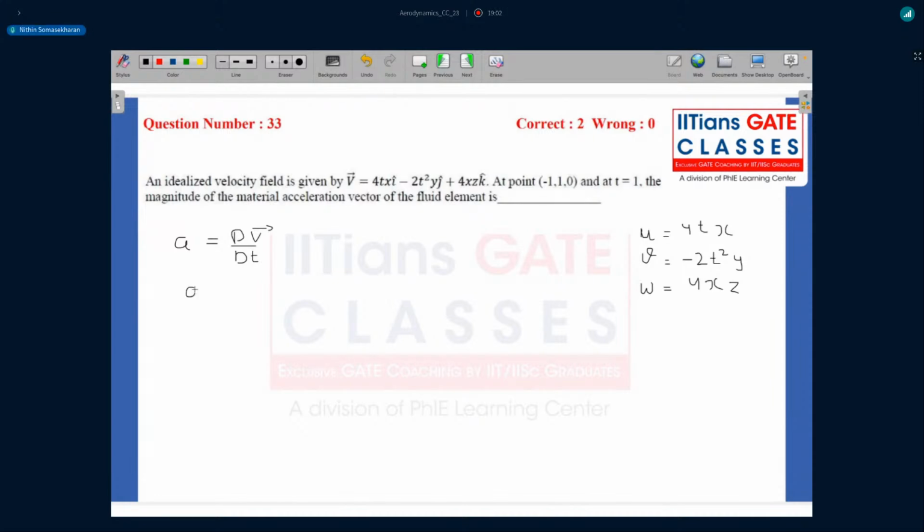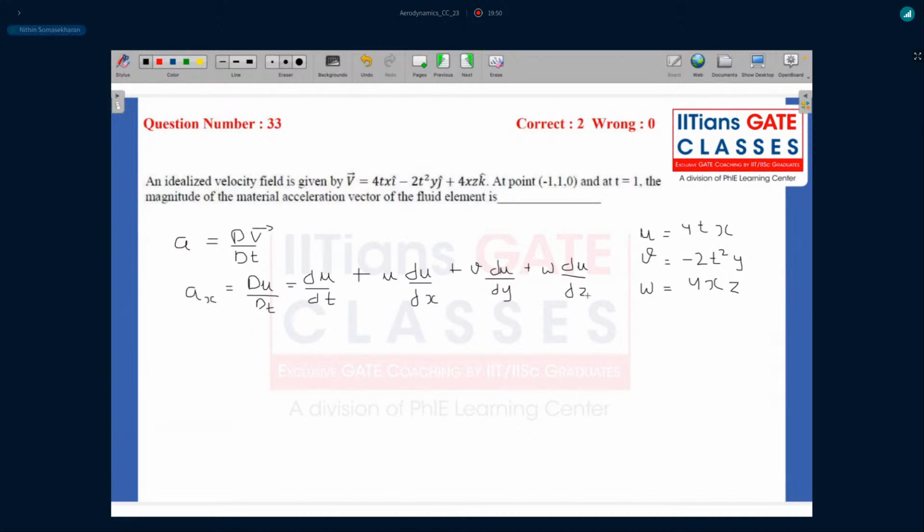Acceleration in the x direction, which is du by dt, is the local term plus the advection term: u into dou u by dou x plus v into dou u by dou y plus w into dou u by dou z.